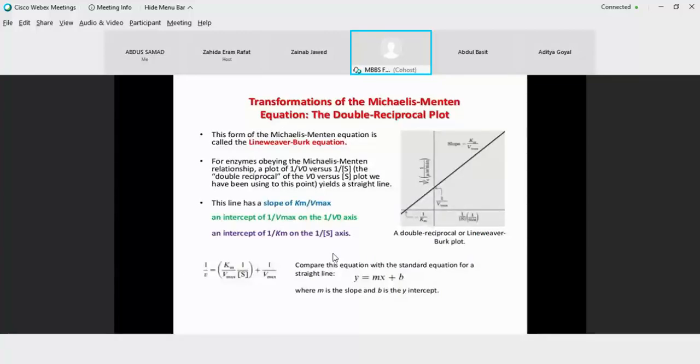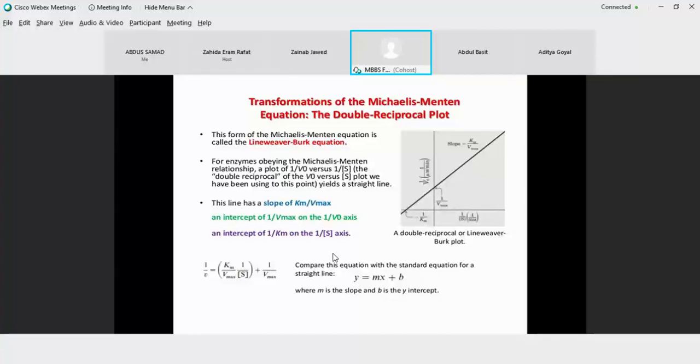So this equation is comparable with y = mx + c. Here x is the x-axis, y is the y-axis, m is the slope, and c is the intercept. The slope is given by Km divided by Vmax.